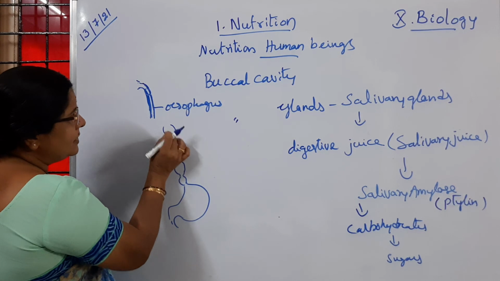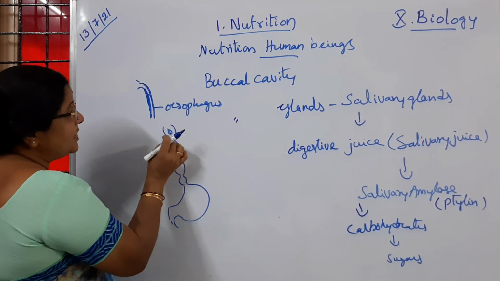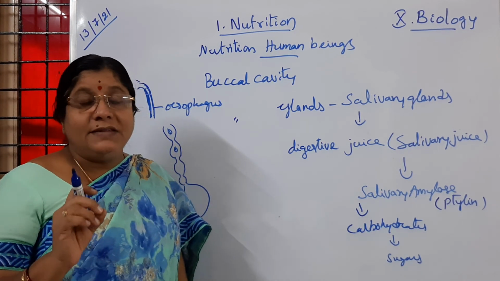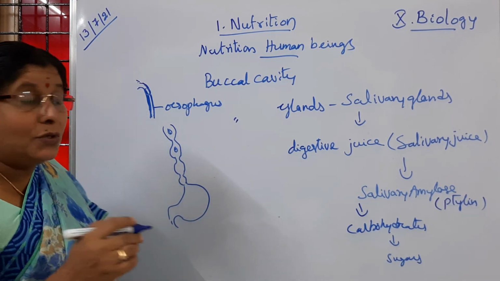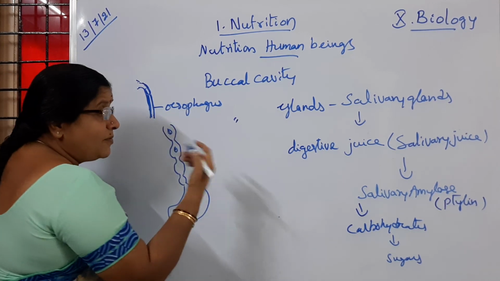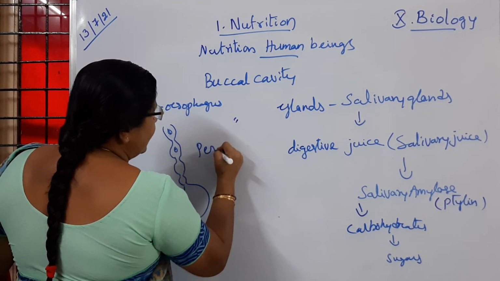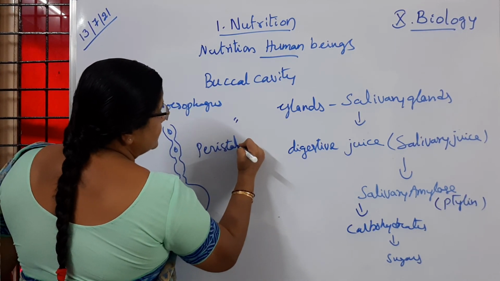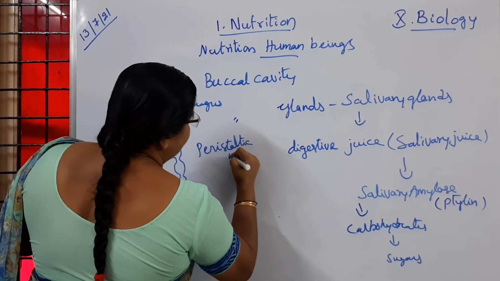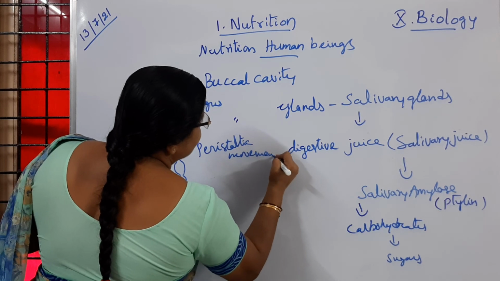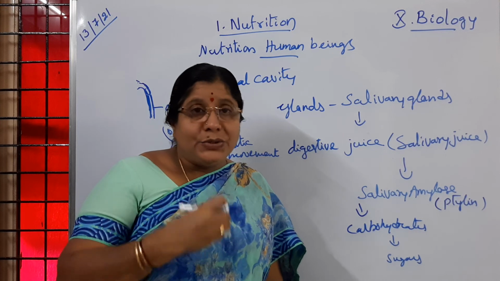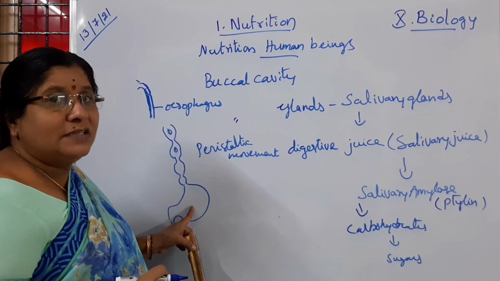So into the stomach a little quantity of food is going to enter because of a wave-like action. The wave-like action which is happening in the muscle tissue present in this narrow tube-like structure. So that type of movement, what do we call? It is called a peristaltic movement. Peristaltic movement. So without any disturbance, the food is going to enter into the stomach. Is it clear to children?